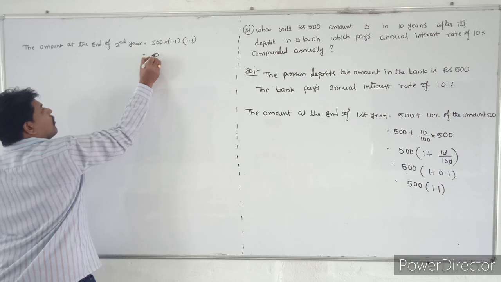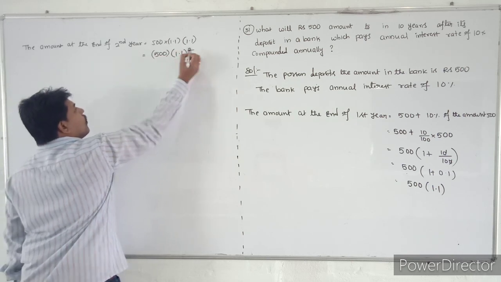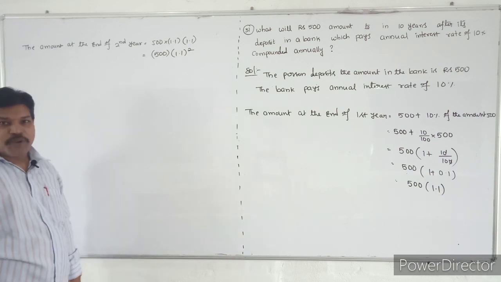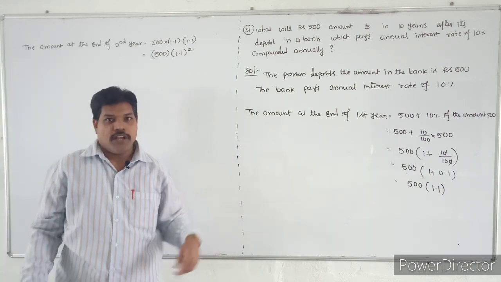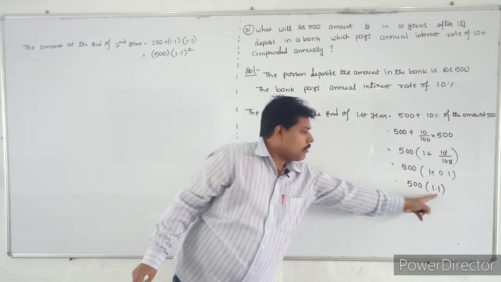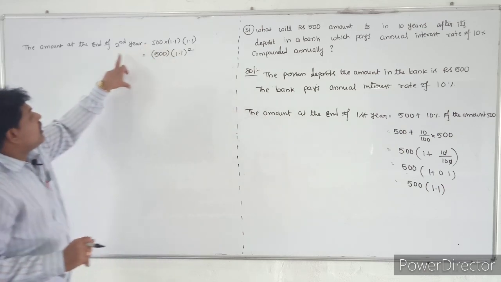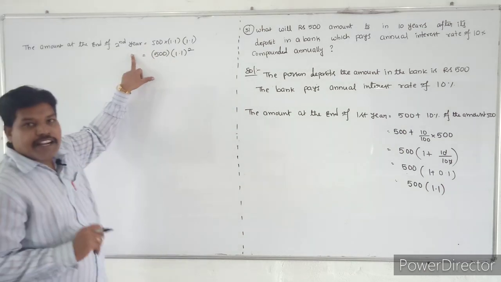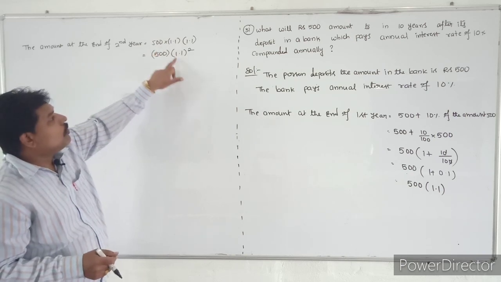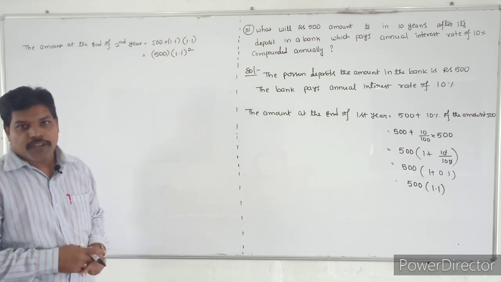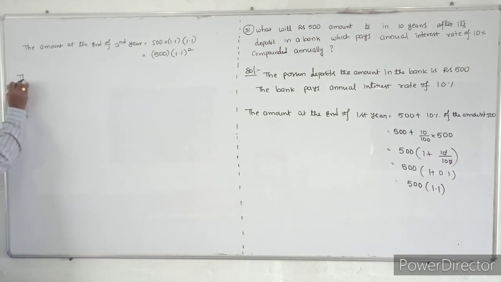So it will become 500 into 1.1 whole square. So there is no need to calculate 10% of 500, then 550 plus 10% of 550. Just multiply with the term, automatically you will get the same. So at the end of the second year, the total amount is 500 into 1.1 whole square. All understood that?